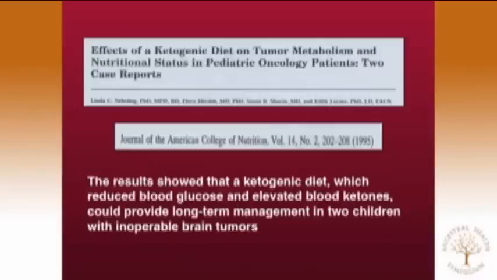There are 100 studies out there on mice and cancer. Forget it. We have to go to patients now. We have proof it works in the mouse, and it will work in humans. We already heard from the first study, Linda Nebling's study back at Case Western Reserve, with a diet that lowered glucose and elevated ketones, she was able to get longer-term management for 2 children with inoperable brain tumor.